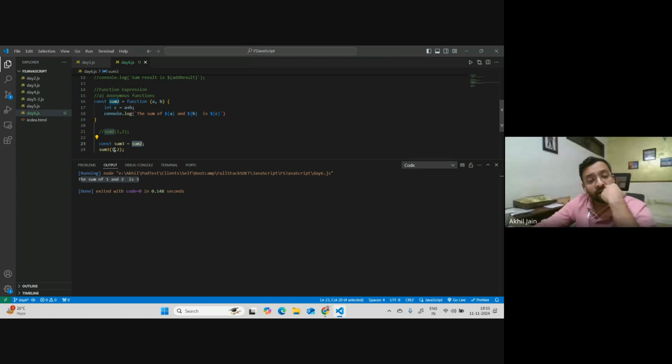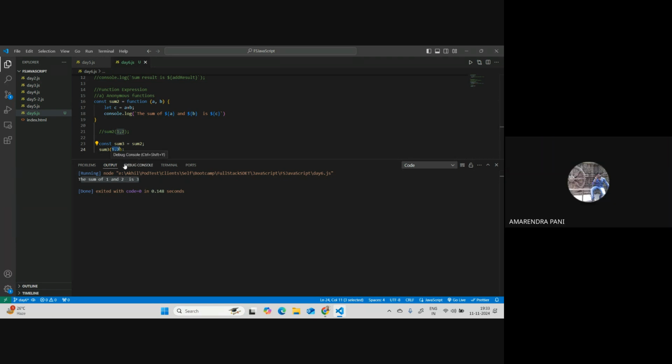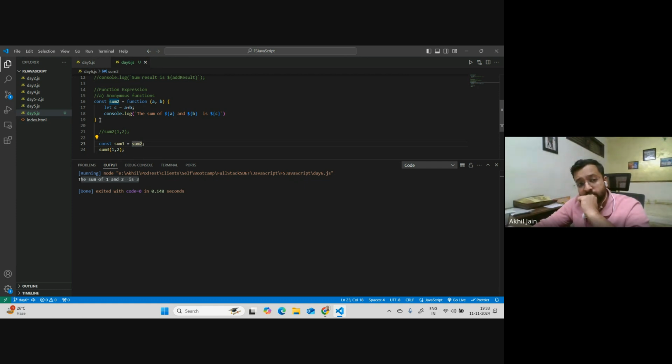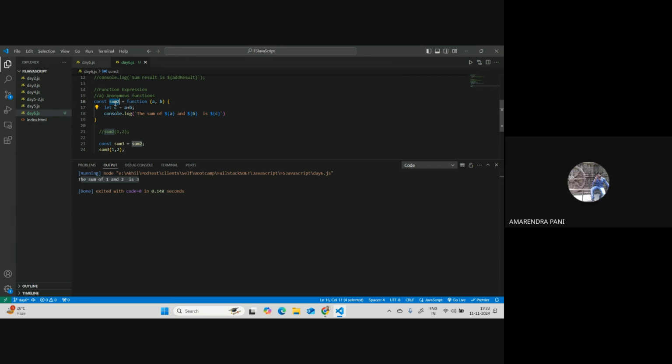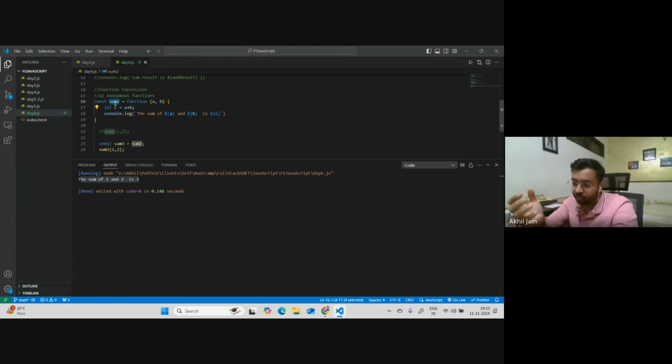When you say 1 and 2 to be constant, I didn't get that part. It is like you are assigning sum2 to sum3, right? See, in the sum3 line, try to understand. What I'm doing here is, consider sum2 like a default name, right? I have to give a name to that function, otherwise how can someone call it? So it's like a default name. But because this is an anonymous function, you have the opportunity to, instead of saying sum2, rename it to anything which you feel like.